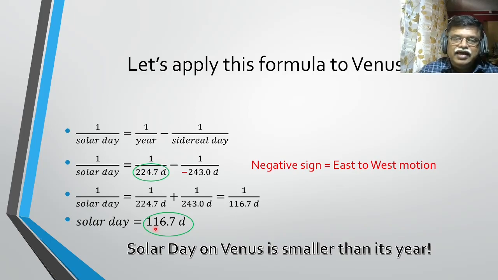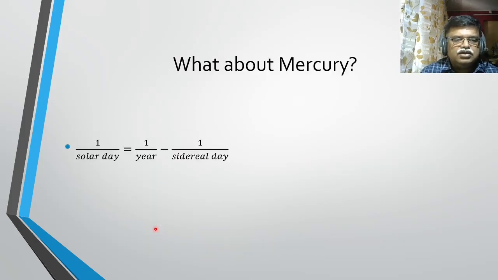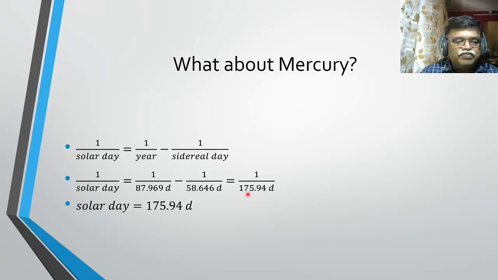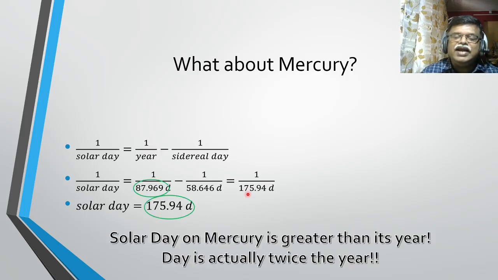It was misleading to look at the comparison of the period of rotation and period of revolution. What about Mercury? In the case of Mercury, 1 by solar day is 1 by 88 minus 1 by 58 or 59 days, and we get something like 175.94 days, or 176 days. The solar day therefore is about 176 days. The solar day on Mercury is greater than a year. The day is actually twice the year. So numbers could be misleading. The day on Mercury is actually longer than a year, though its spin period is smaller than its